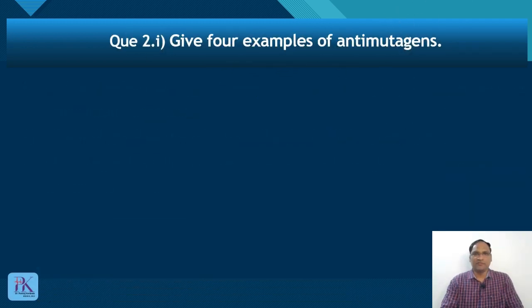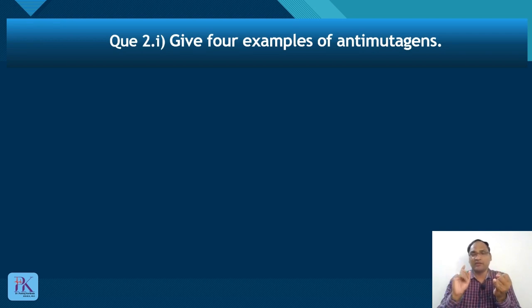The next question is, give 4 examples of anti-mutagens. Before that, what are anti-mutagens? Anti-mutagens are agents which decrease the number of spontaneous or induced mutations that would otherwise be caused by mutagens. So anti-mutagens counteract the effect of mutagens. What are mutagens then? Mutagens are any substances which have the capacity to produce mutation.